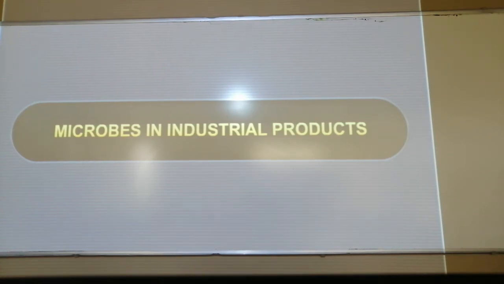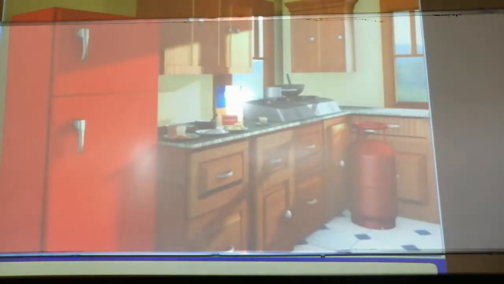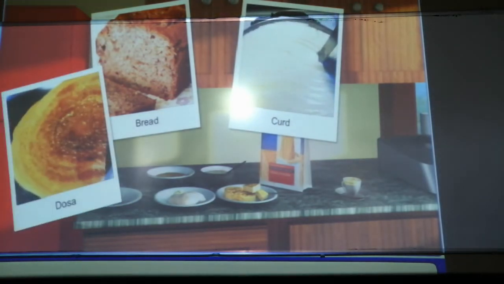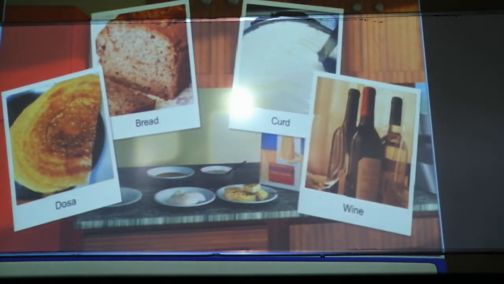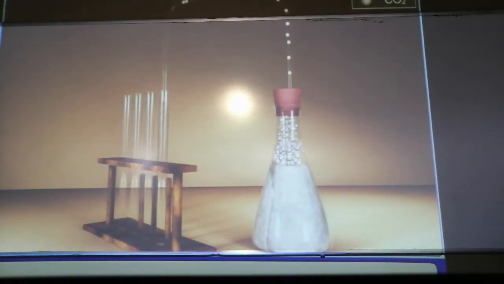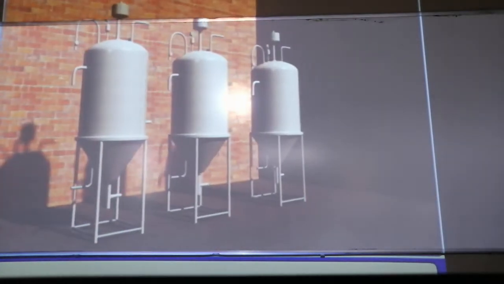So we are in the series of lectures under microbes and human welfare. And in this lesson we'll talk about how these microbes are used in industrial products. As we have seen in the last videos, these microbes, yeast and bacteria, are helping in producing various household products like bread, curd, dosa and wine. Similarly, these and other microbes use a procedure called fermentation, wherein carbon dioxide is released by using the yeast.